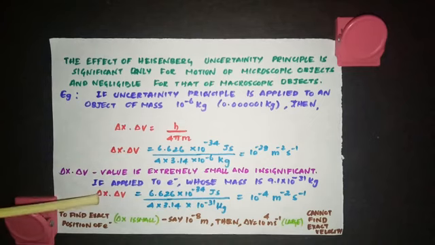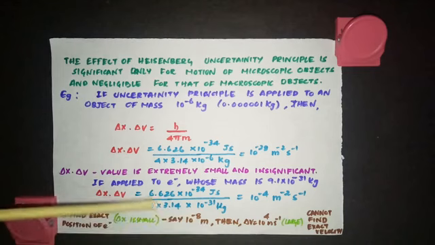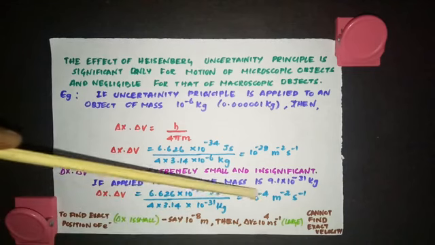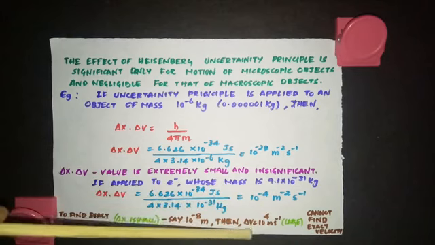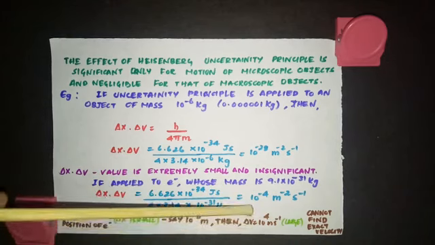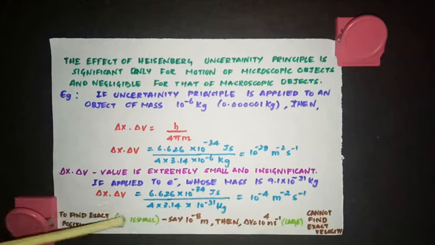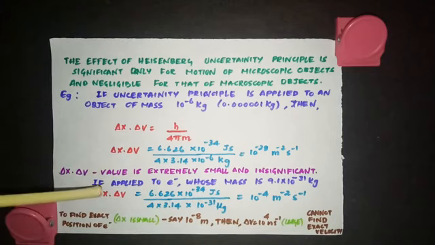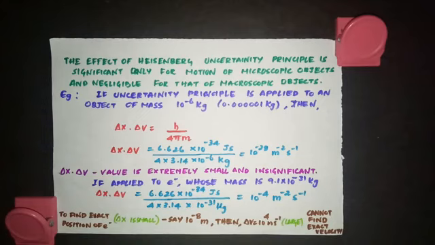So if you want to find the exact position of an electron, say for example delta x is small, which means you are finding the position exactly. For example, you are taking 10 power minus 8 meter, then what will be the del V value? 10 power minus 4 divided by 10 power minus 8 will give you 10 power 4. So del V becomes large, which means you cannot find the exact velocity. So when del X is small, you can find the exact position of the electron, but del V becomes large, which means the uncertainty in the velocity becomes large.